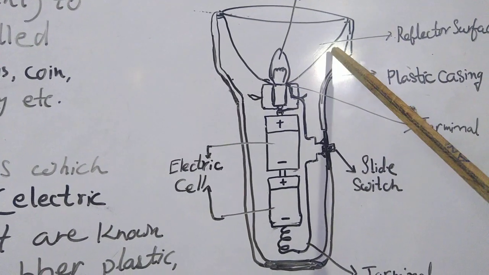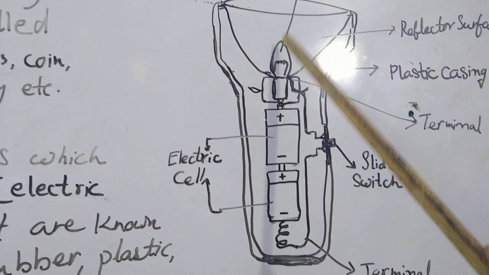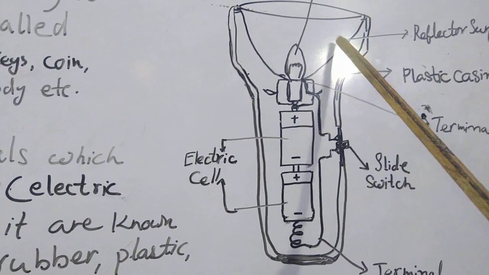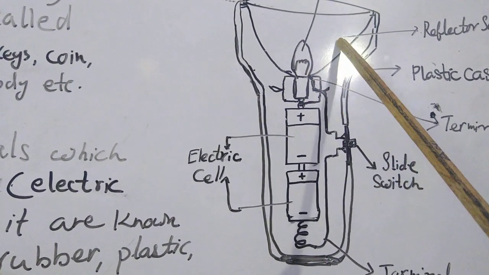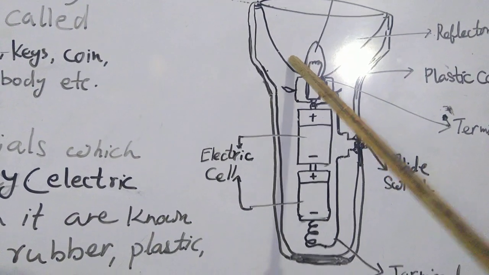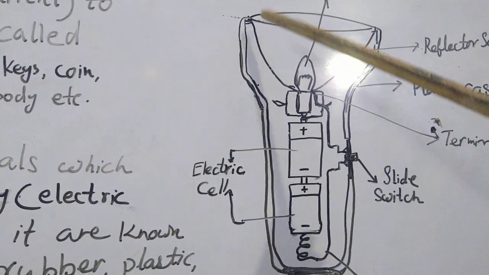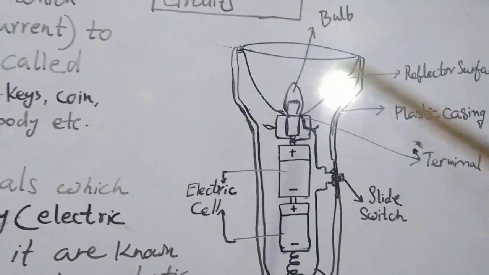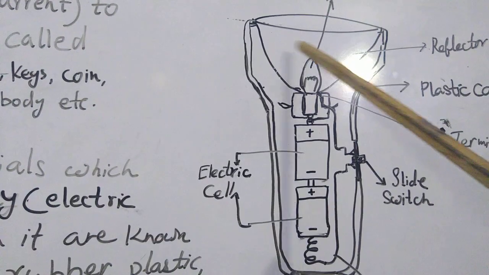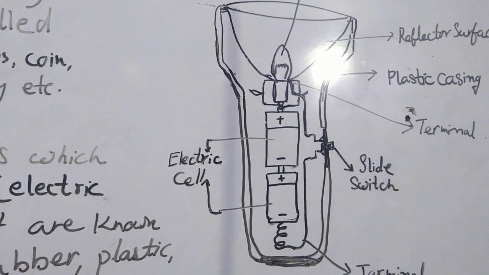You know that some substances reflect light from some other source. This bulb will glow and provide light to this reflecting surface. Then this surface will reflect the light and provide light all around. Now you can understand why this is made up of a reflector.